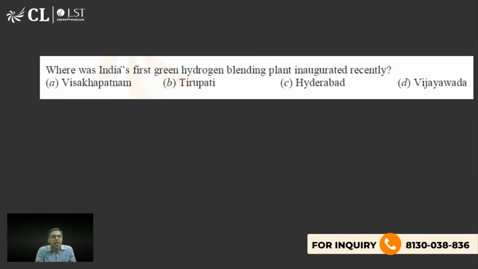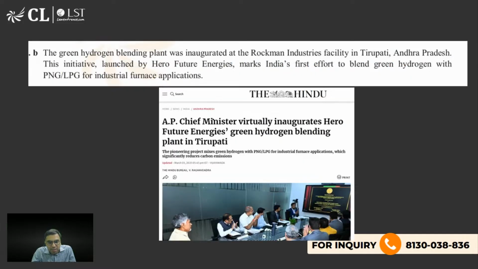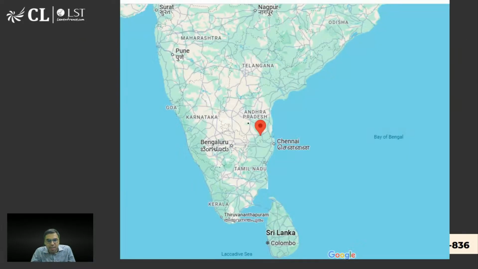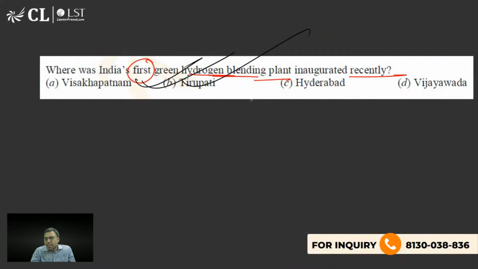Yes. The next is, where was India's first green hydrogen blending plant inaugurated recently? Visakhapatnam, Tirupati, Hyderabad, Vijayawada. The right answer is Tirupati. So B is the right answer. It is in Andhra Pradesh. Tirupati is very famous. Tirupati laddu is there, Tirupati temple is also there. So that is what you should know. So B is the right answer to this question.